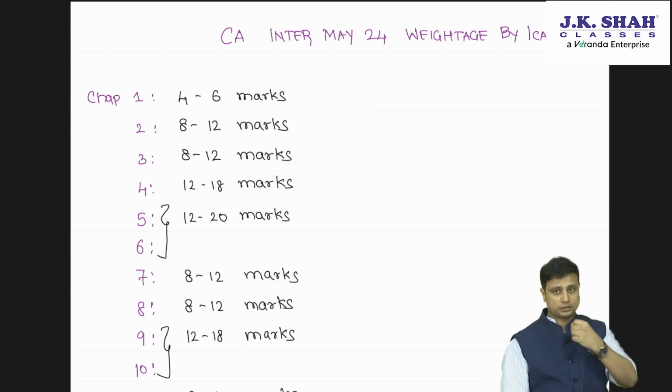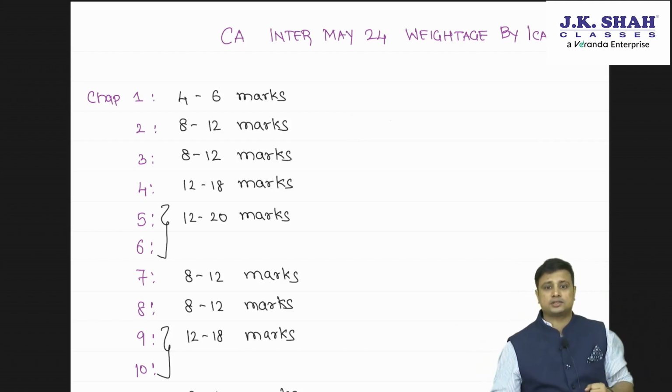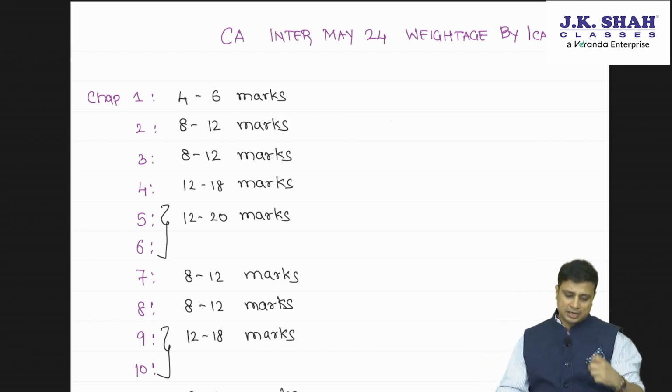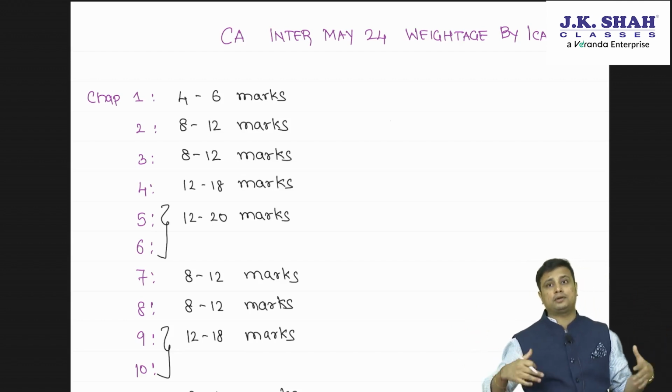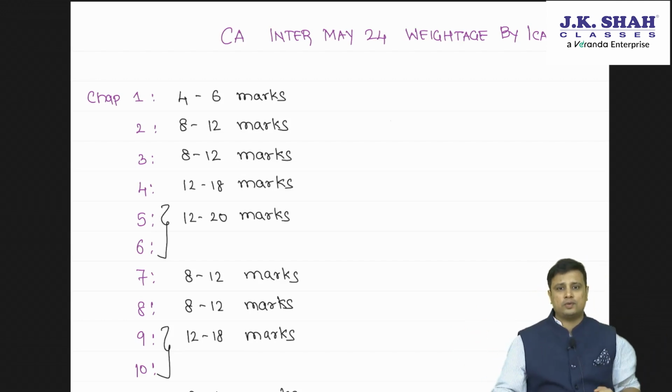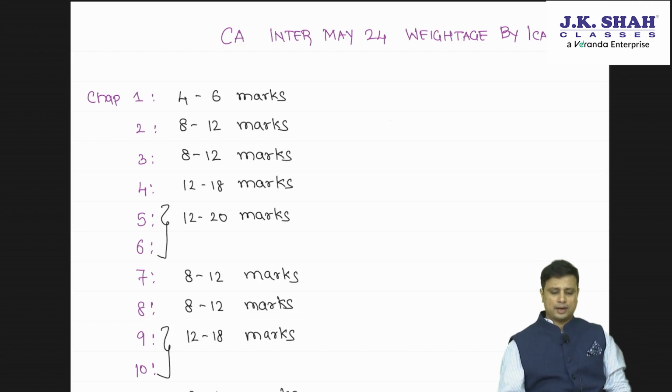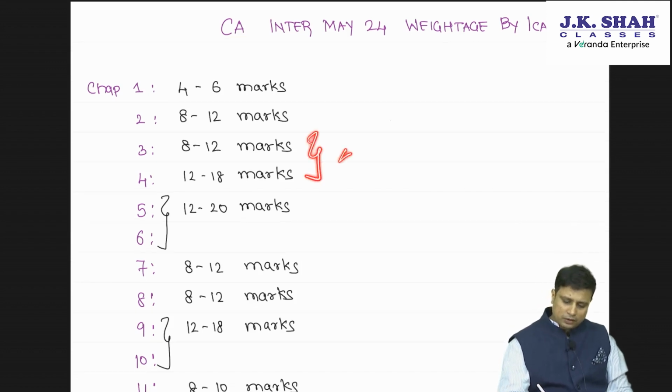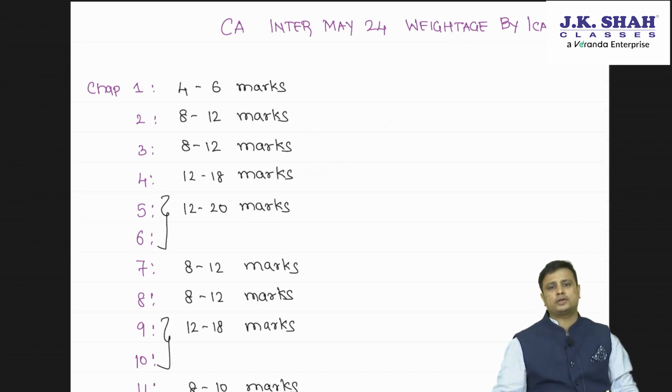Chapter 3 is a very huge chapter, but weightage is again 8 to 12 marks. Chapter 4 is again a very huge chapter which has a lot of standards, 8 standards to be precise, with 12 to 18 marks. I am of the opinion that weightage may increase a little bit for chapters 3 and 4.